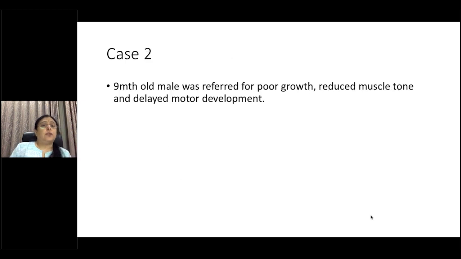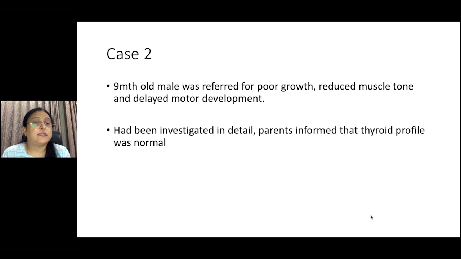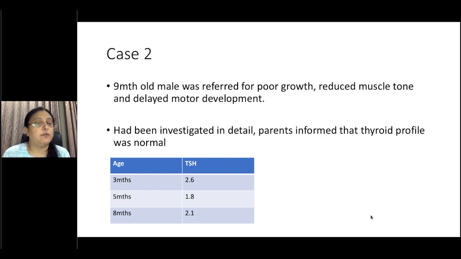So case 2 is a 9-month-old male who was referred for poor growth, reduced muscle tone, and delayed motor development. The pediatrician had investigated in detail. Parents had informed me that the thyroid profile was normal. So we went through all the reports, and these were the thyroid results. At 3 months, 5 months, and 8 months, all the TSHs were within the normal range. So what was missing, from my point of view?